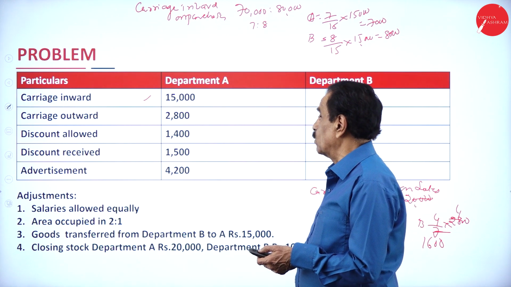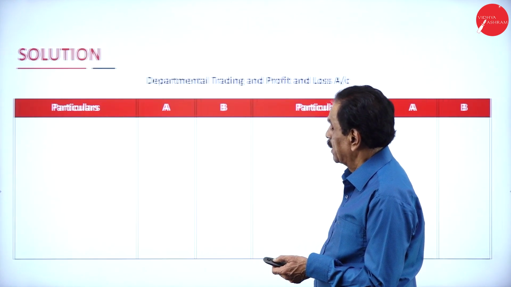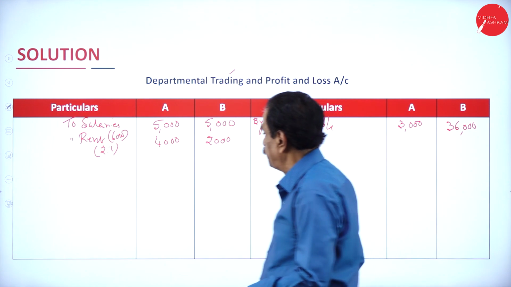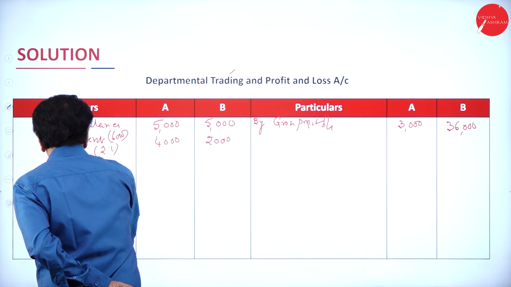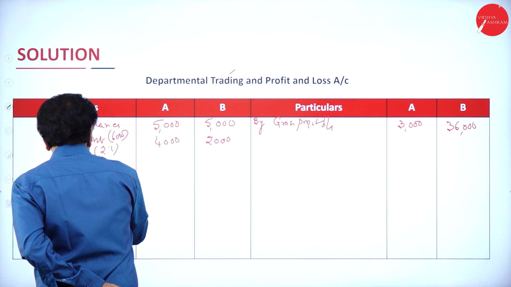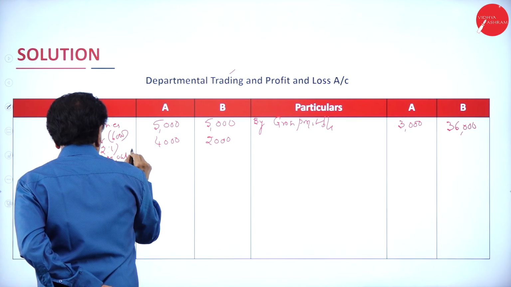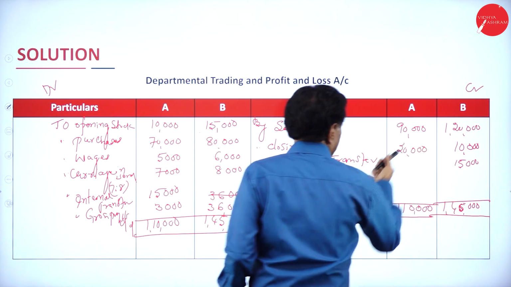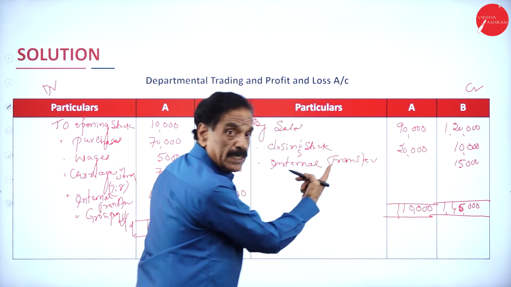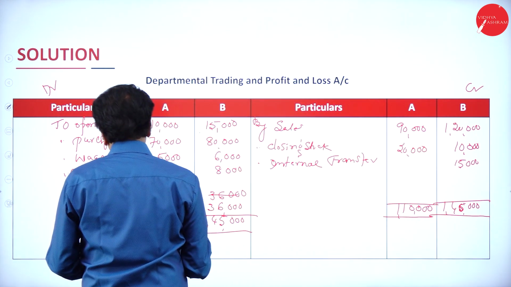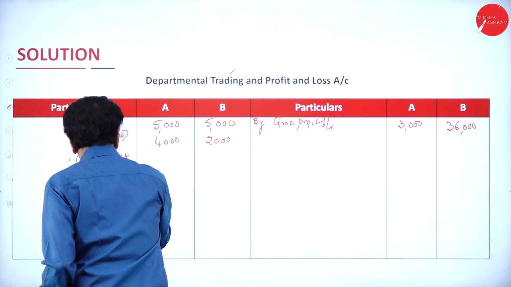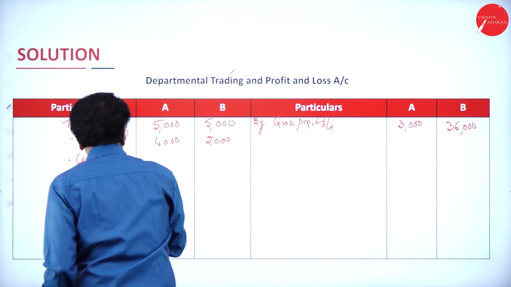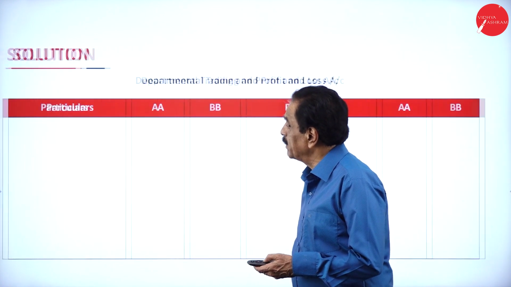Carriage outward is 2,000, based on sales. What are the sales figures? 90,000 and 1,20,000, a 3:4 ratio. 3/7, 4/7.